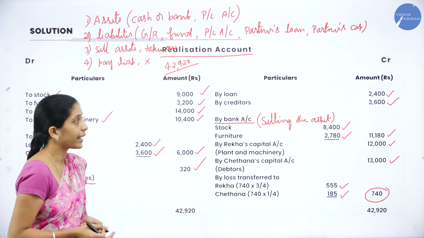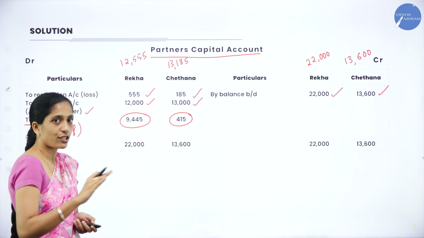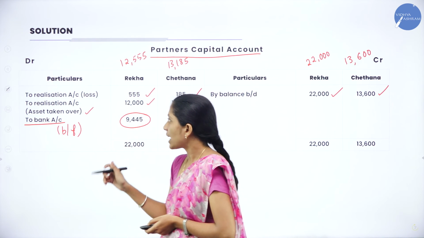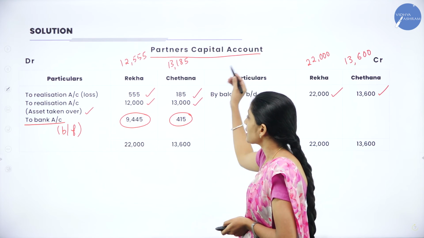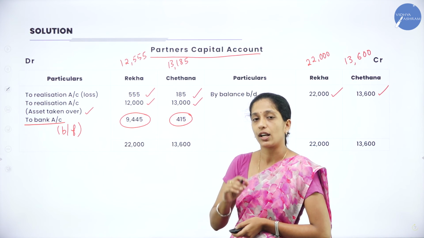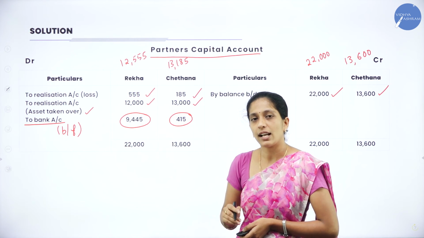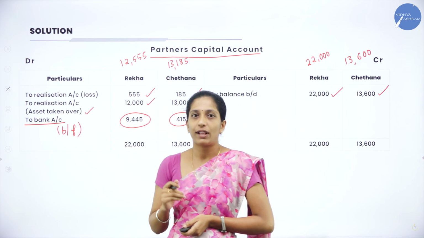There is no more bank account. Now coming to the partners' capital accounts. Under the credit side there is no bank account. Coming to the debit side, here there is a bank account, right? So what is the entry? Partners' capital account debit to bank account. So how do you record it in your bank account? We'll record it as by partners' capital account. Since there are two partners, we'll write the name of each partner.